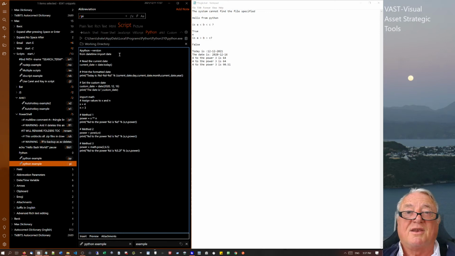I usually find nearly every script that I'm writing in Python has some form of import in it. This one's got two. It's got one import in maths, and it's also importing date from datetime. These ones work through here. So that got me very happy. I hope for anybody who's thinking about splashing out their $5 to actually play with this and get three copies of it, they might be interested in doing that.